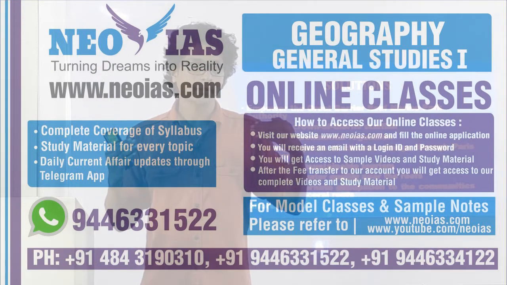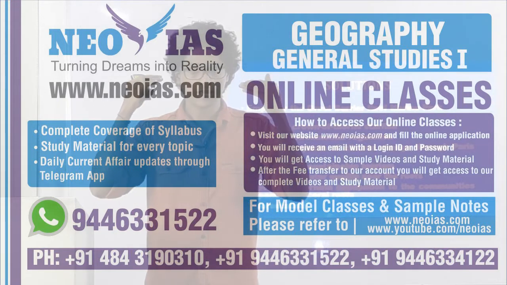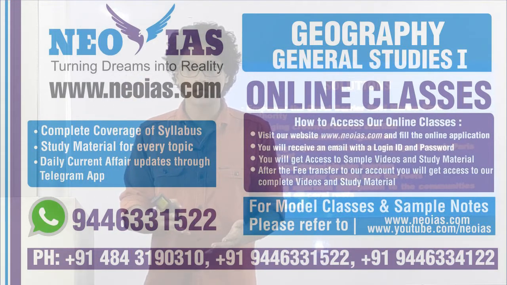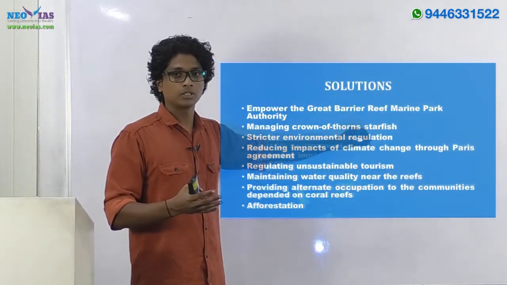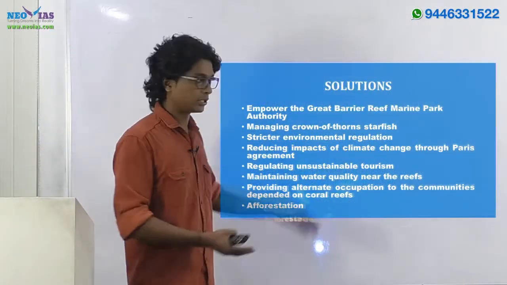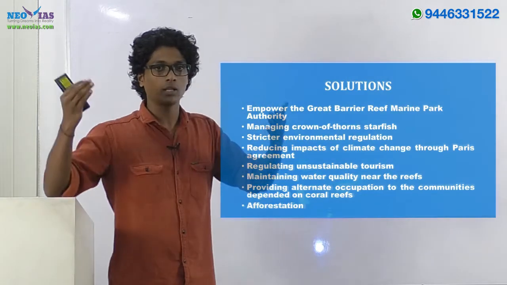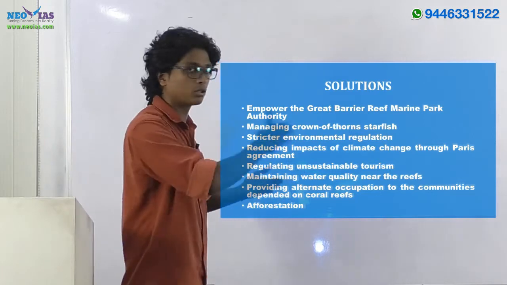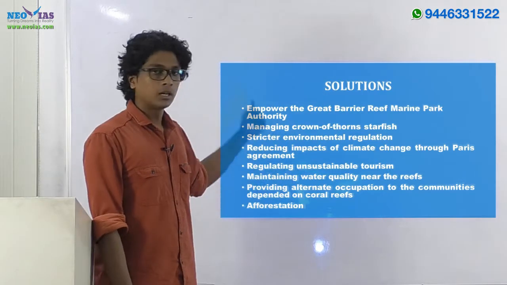Then only can they expect other nations to take ambitious targets. In order to solve climate change, which is very important from the perspective of solving the issue of the Great Barrier Reef, they should come up with a more ambitious target. Then only can they expect other nations to follow suit. Now, regulating unsustainable tourism.